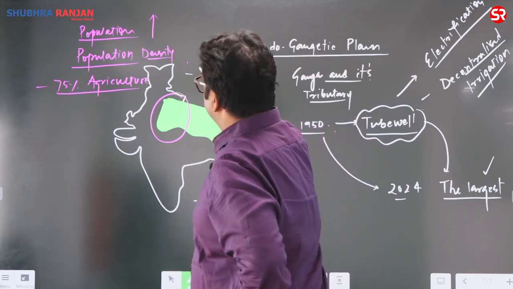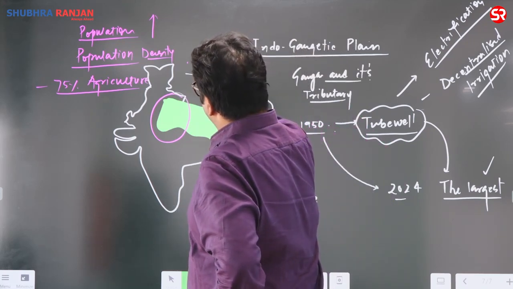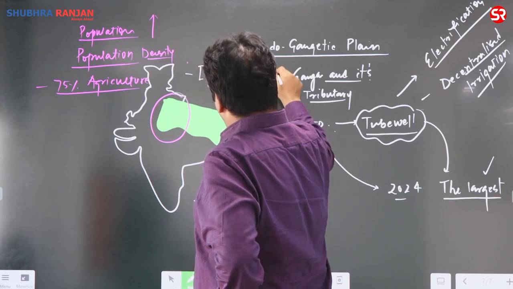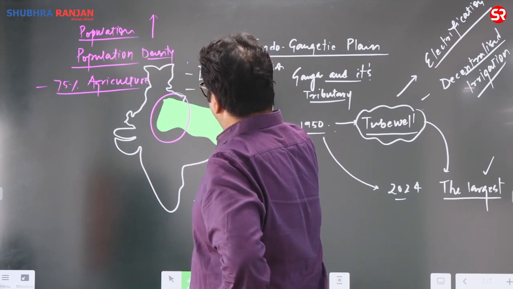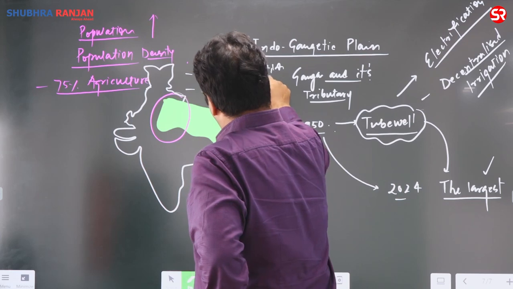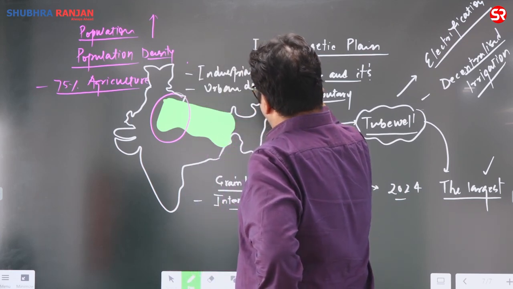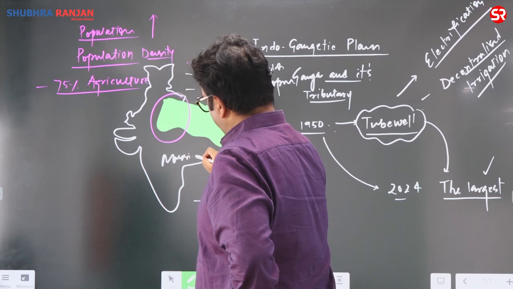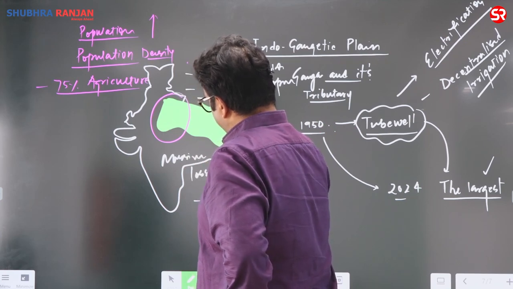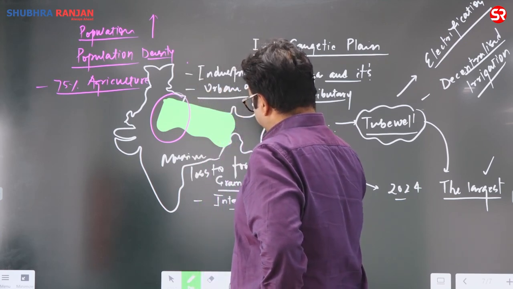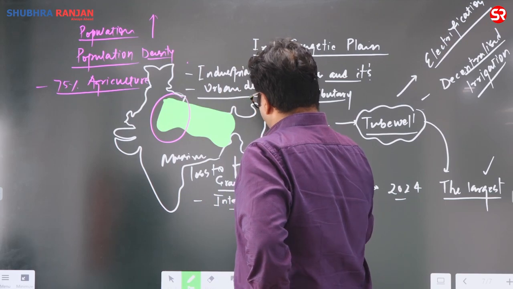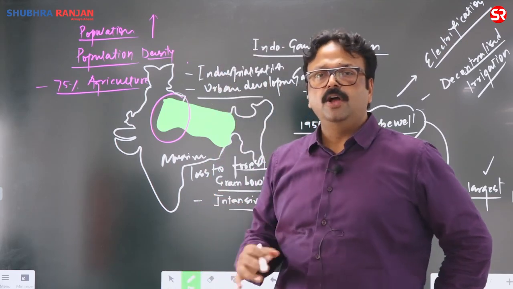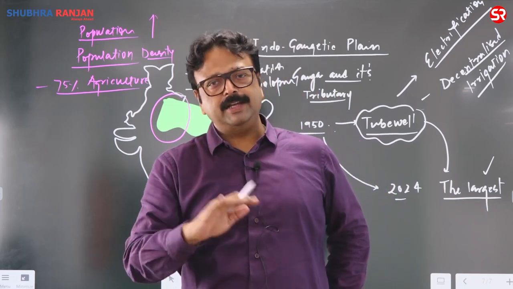Industrialization has taken place, industry, urban development, and there is massive loss of forest cover. Collectively, if you see industrialization and urbanization, obviously it will lead to different types of pollution.